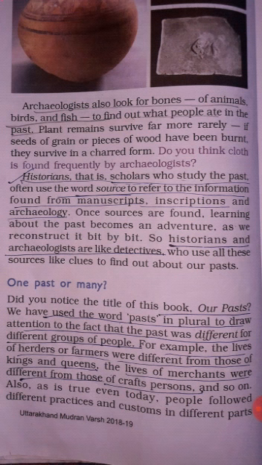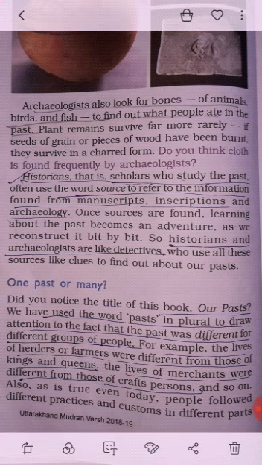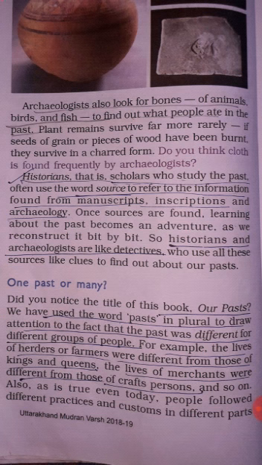For example, the lives of herders and farmers were different from those of kings and queens. It means both lived different lives, so the story of their life will also be different from each other. Even the lives of merchants and craftspersons were different, because they both had different lives to live. So their past was different from each other.